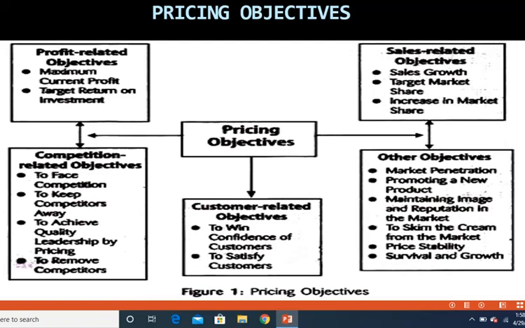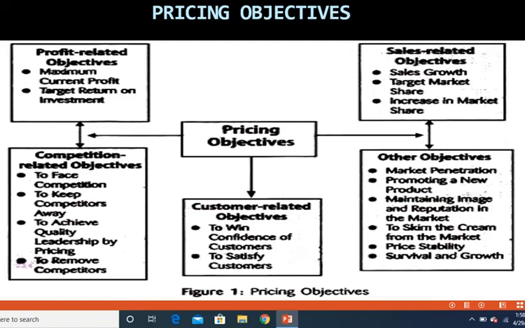That means not only is it important to face the competitors boldly, it is also important to ensure that with your pricing you are able to keep the competitors away. That means in spite of there being so many competitors, there should be customers who still want to buy your product. So therefore, in the face of competition, you should be able to sell your products.